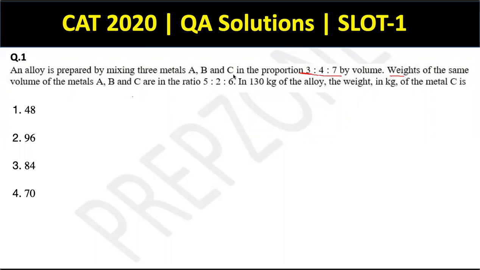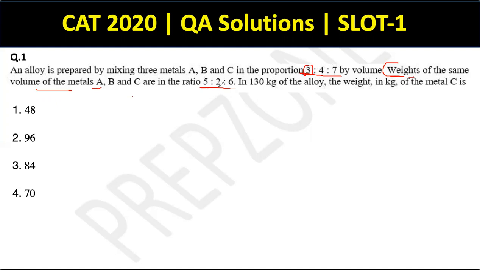Weights of these elements. So weighted ratio, in the weighted averages concept you must have studied the meaning of the term weights, right? So for example, if the weights of the volume of the metals is 5 to 6, so if I take 1 liter of metal A, it has 3 as the weight, as the volume, right? So if I take 5, I'll get 15.